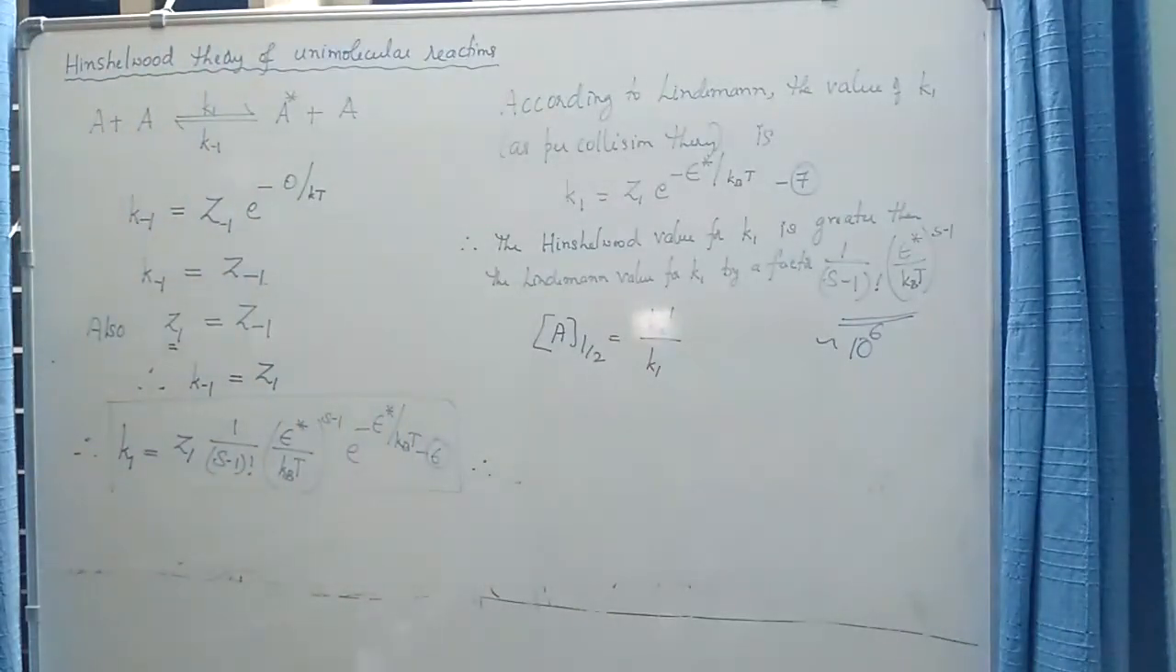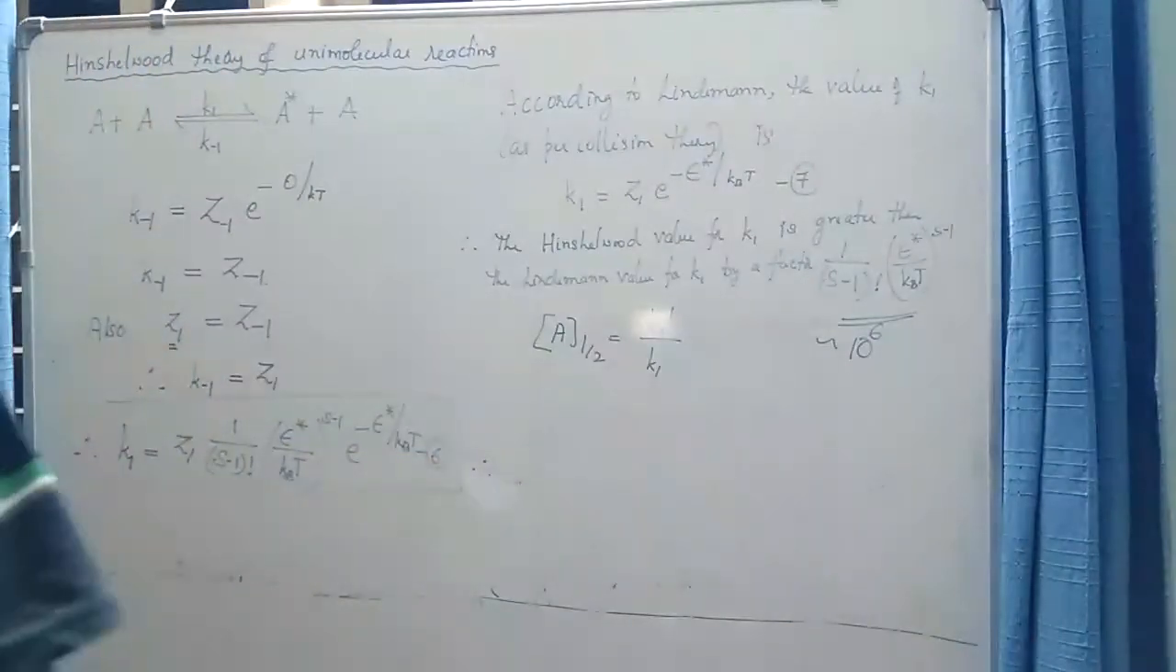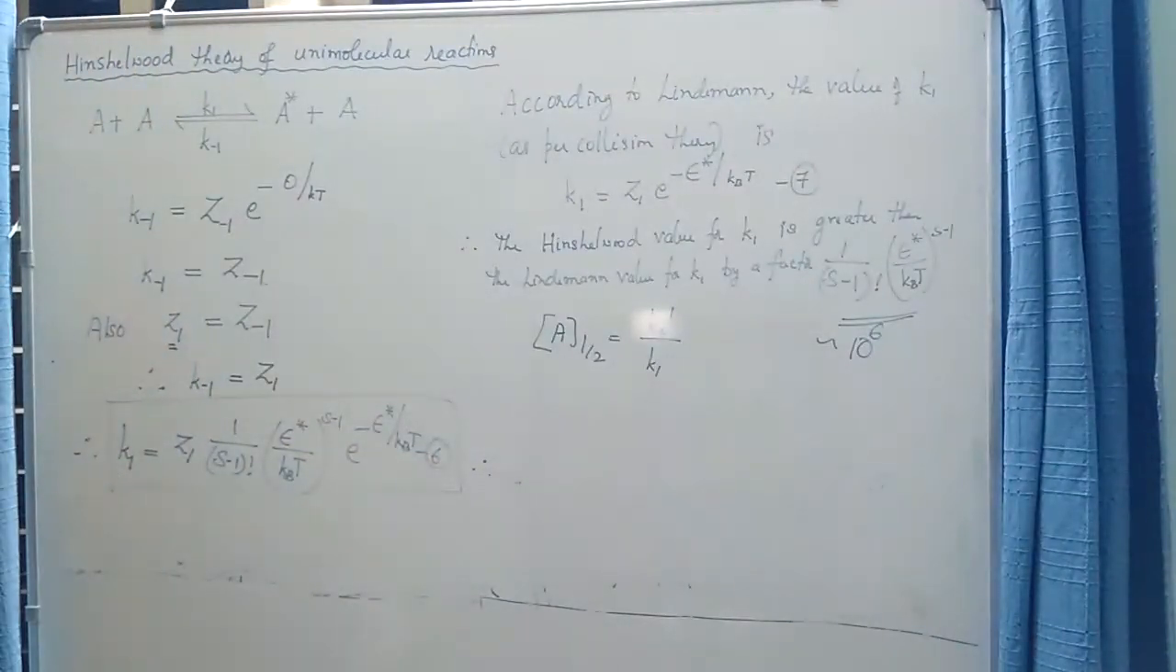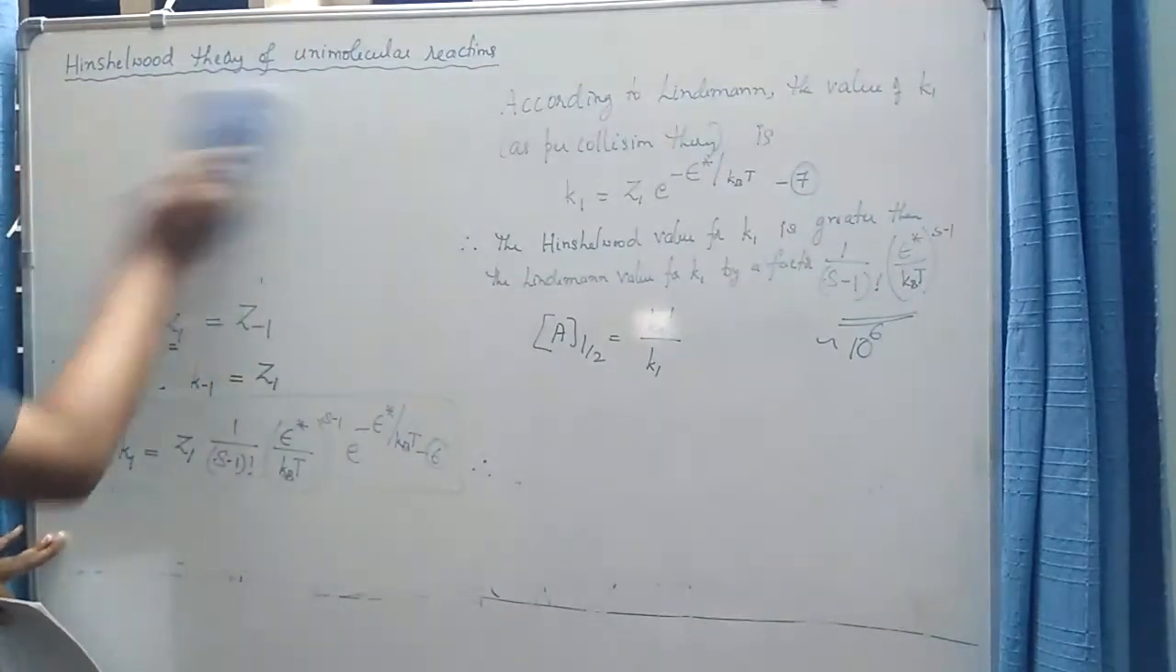So this is the success of Hinshelwood theory, and the main highlight of Hinshelwood theory is it distinguishes the molecule into two types. One is the energized molecule and the other is an activated molecule. So this is about Hinshelwood's theory. Though this theory is successful in theoretically predicting a much lower value of a half, this theory is having certain limitations. So what are those limitations? Let us understand.